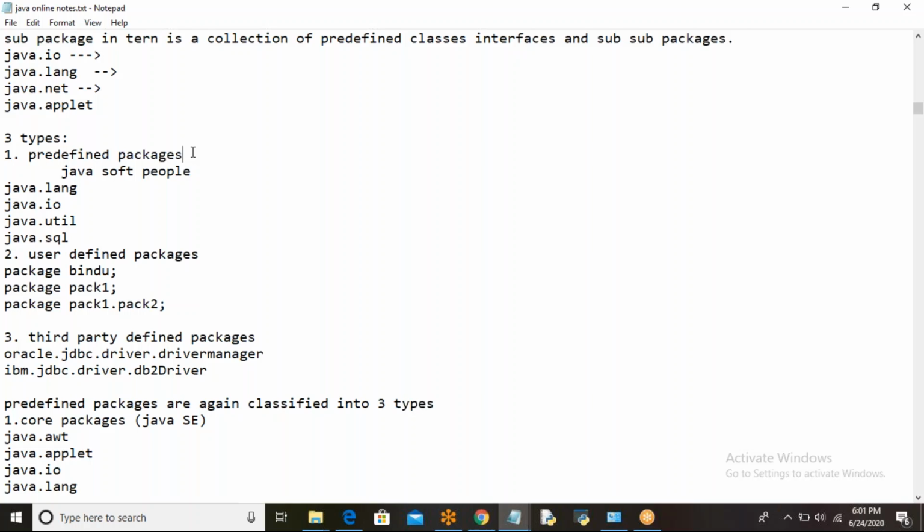For developing user-defined packages, you are going to use the package keyword. So here, package pack1.pack2 means pack1 is the main package, and inside that pack2 is a sub-package, like that. And third-party defined packages are also there. If you are developing a web application, sometimes you may get third-party packages like drivers, the Oracle driver software and the IBM JDBC driver software. Those are nothing but third-party defined packages. Got it? Three types: predefined, user-defined, and third-party defined packages.